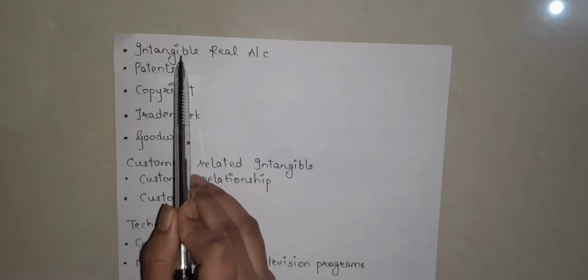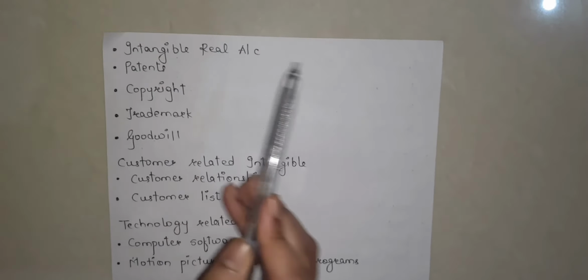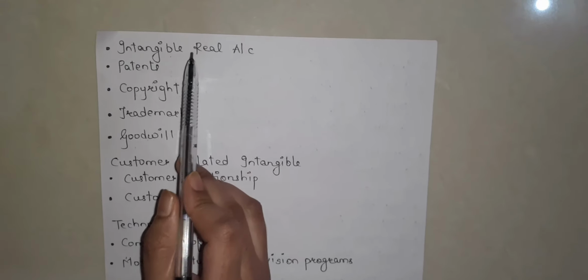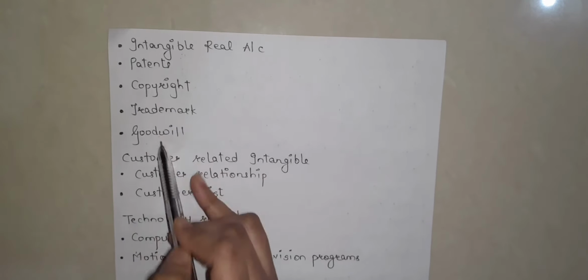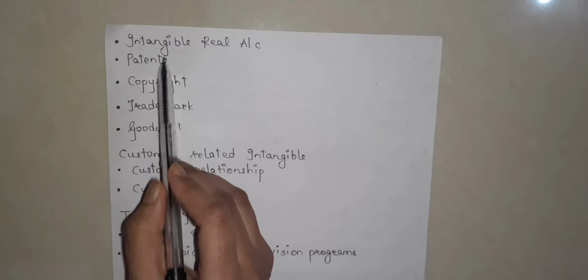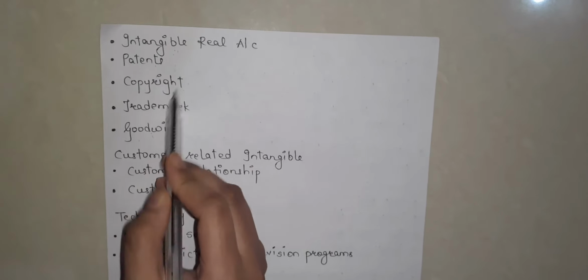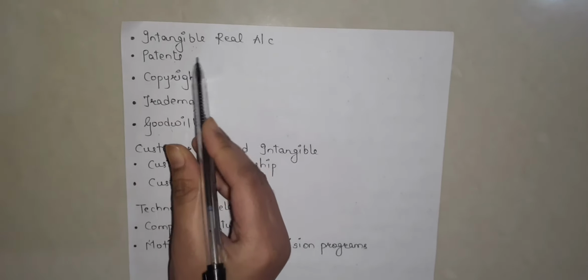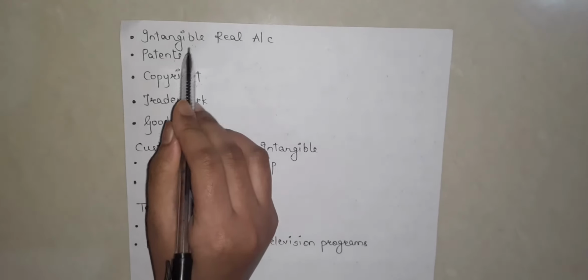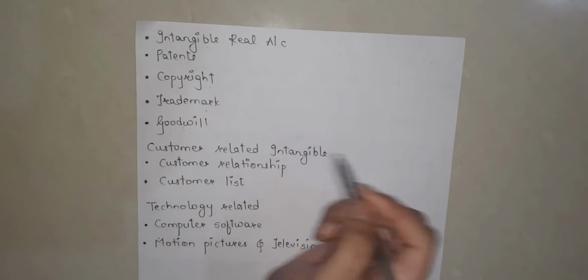Now, the second category of impersonal account is intangible real account. Now, what are the examples of intangible real account? Here it is: patents, copyright, trademark, goodwill. All these examples are related to intangible real account.